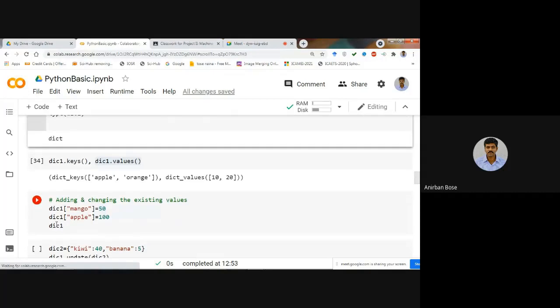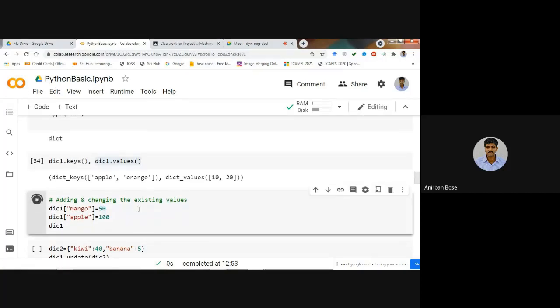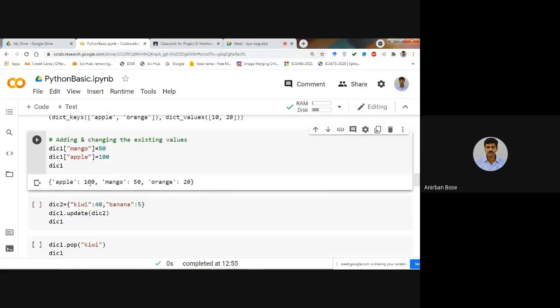Now, if you want to see what is within that dictionary and you execute, you see apple 100, mango 50, and orange 20. Since it is not an ordered one, it may come in a random fashion. So there is no question of order here, because it will always come as a key value pair. So we have seen how we can add or replace.